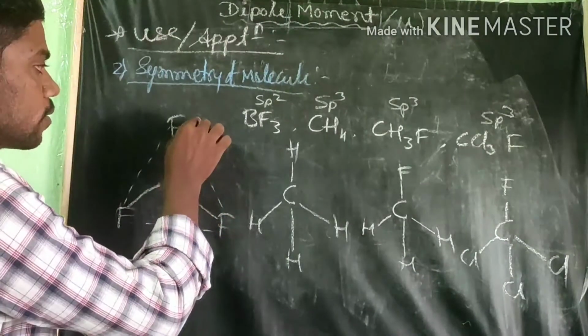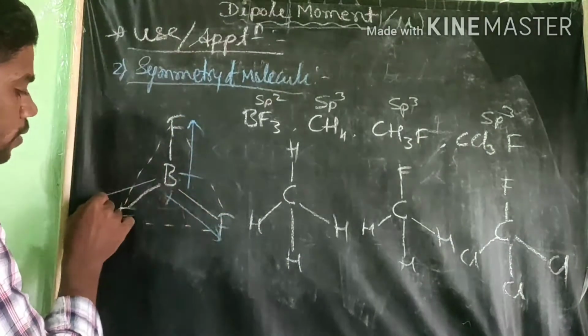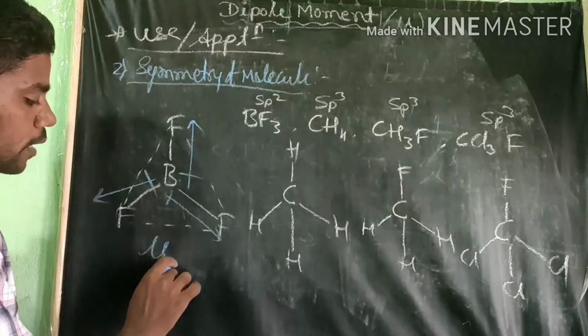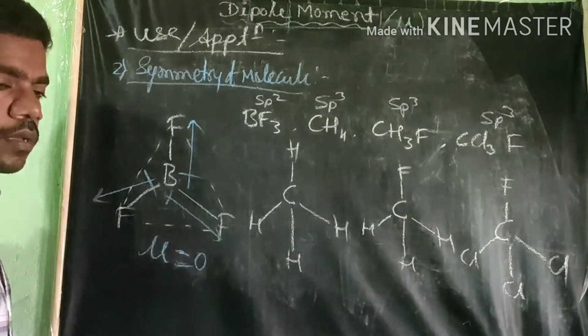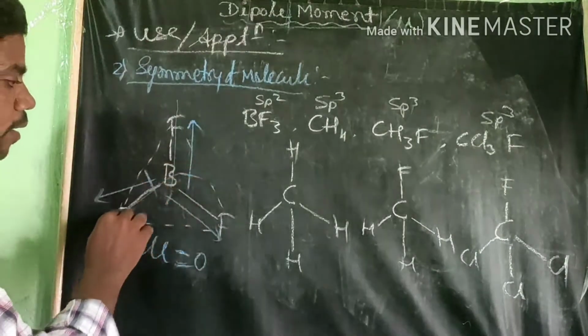For example, this is more electronegative. The dipole moment of this molecule will be 0 for a perfectly symmetric molecule. For example, the net dipole moment.